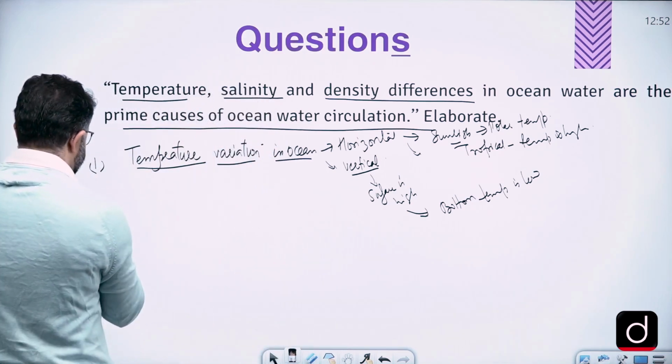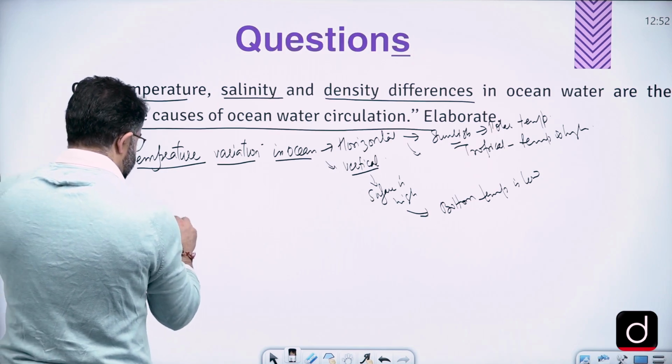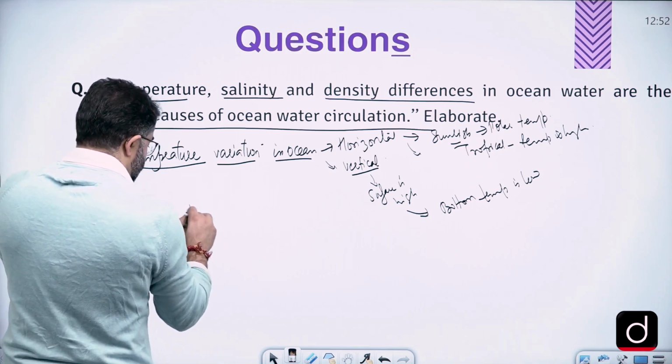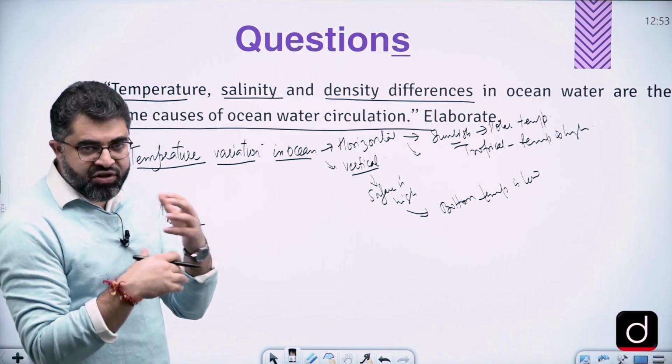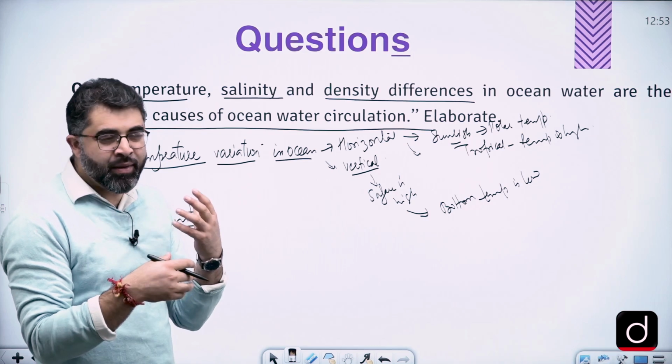Second is about salinity. Multiple factors play an important role in salinity, like oceanic circulation itself, wind movement.